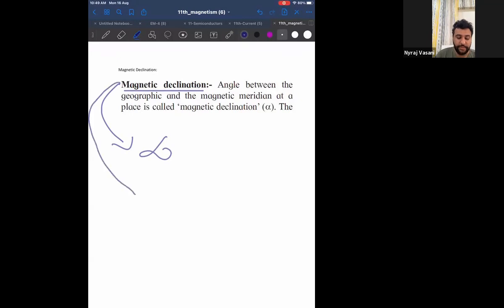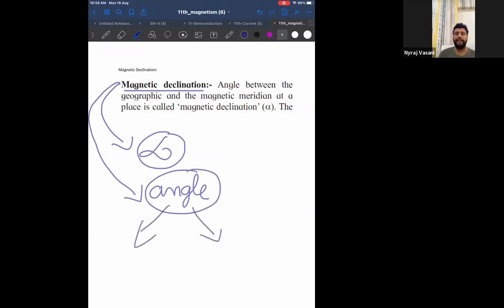The second thing that should come to your mind when you hear the word magnetic declination is the word angle. Therefore, magnetic declination is denoted by the symbol alpha, and it is an angle. Since it is an angle, it has to be formed between two things. This angle is formed between the magnetic meridian and the geographic meridian. Therefore, the angle between the geographic meridian and the magnetic meridian at a place is called magnetic declination alpha.